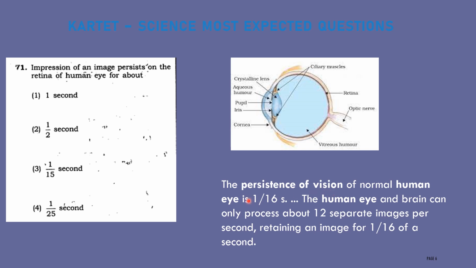Persistence of vision of a normal human eye is 1/16th of a second. Therefore, the correct answer for this question is 1/15th. Here the nearest value to 1/16th is 1/15th.